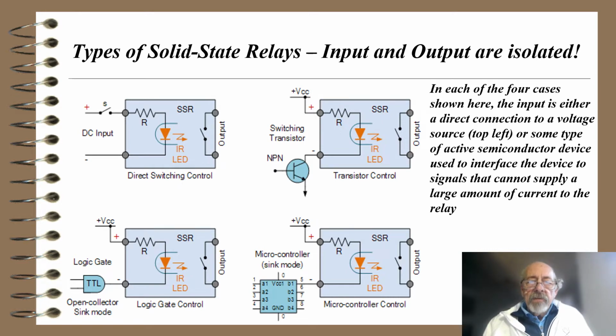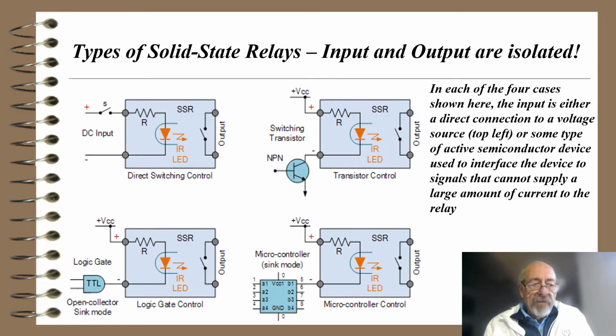The top right is a switching transistor. We haven't talked about transistors yet, but if I put a voltage on the input to that NPN transistor, and the input is the line that's going off to the left there, comes in perpendicular to the line that's vertical. If I apply a voltage to that, I'll cause the transistor to conduct. That'll cause the infrared LED to put out a signal, which will cause the photodiode to close the output connections.